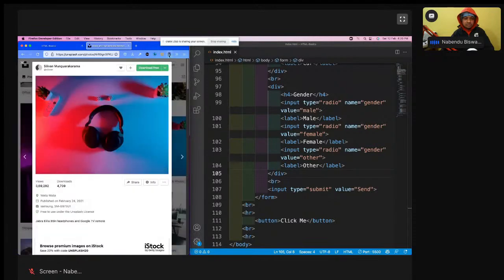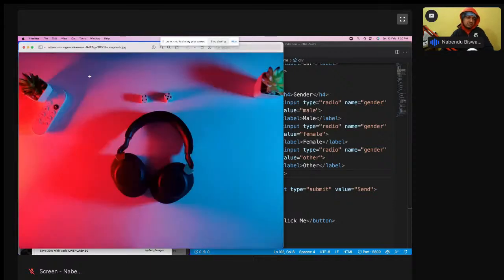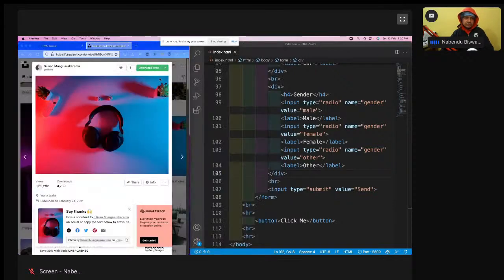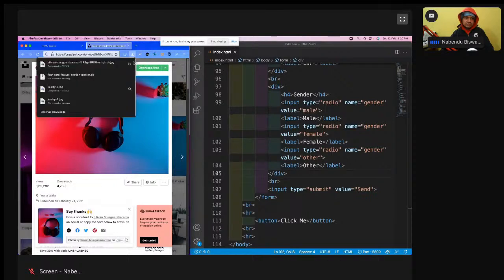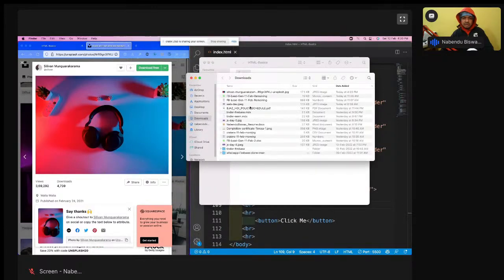I'll take this one, and maybe I will take it a bit medium. See, this image has been downloaded, and I'll come here and open it. Okay, I'll go to the download folder, and it is opened here.